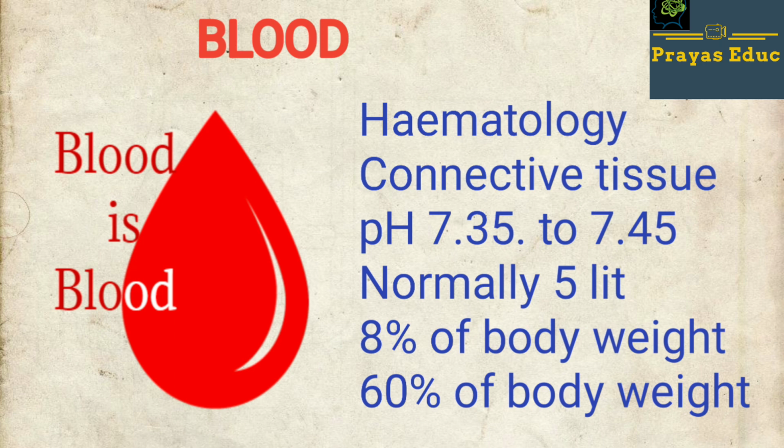The study of blood is known as hematology, and the pH of blood is 7.35 to 7.45. Normally, 5 liters of blood is present in humans, that is 8% of the total body weight, and 60% of it is water.